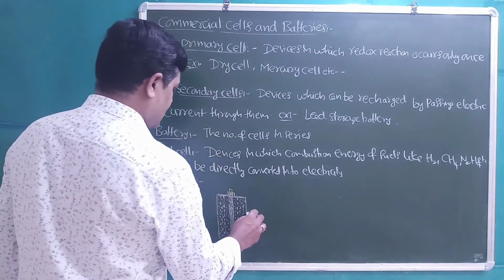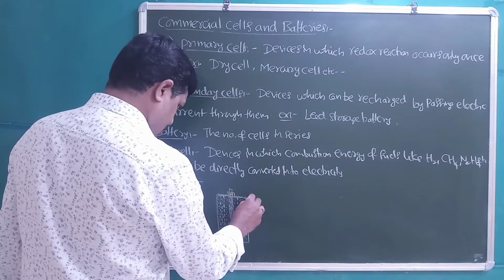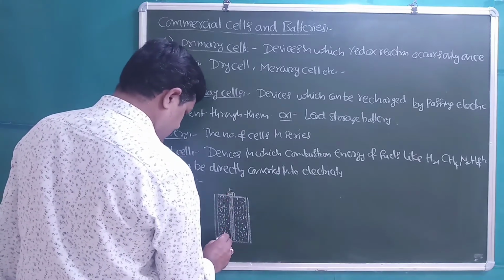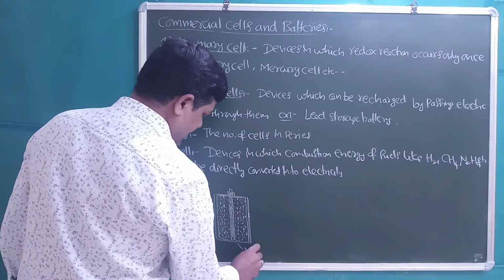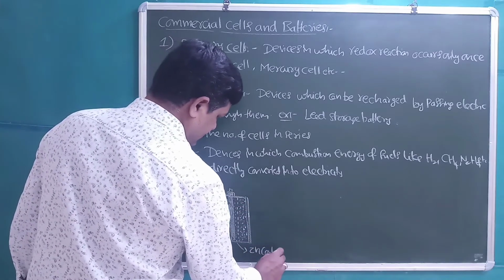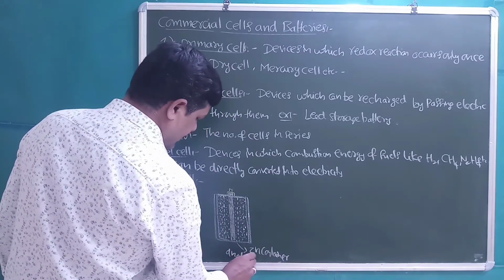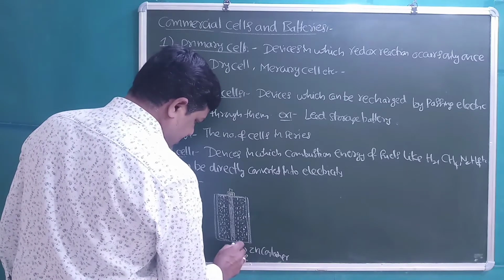So in the dry cell, this is a zinc container which is covered with a cardboard sheet. The zinc container acts like an anode. In an electrochemical cell, the charge on the anode is negative.